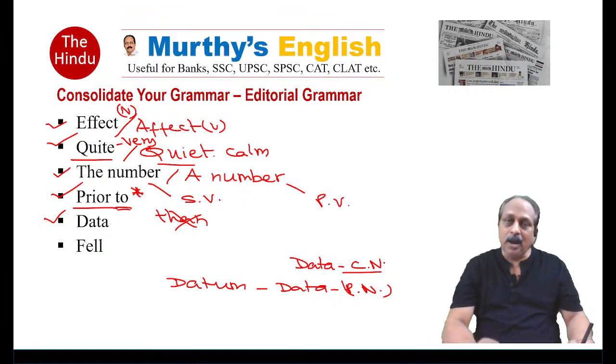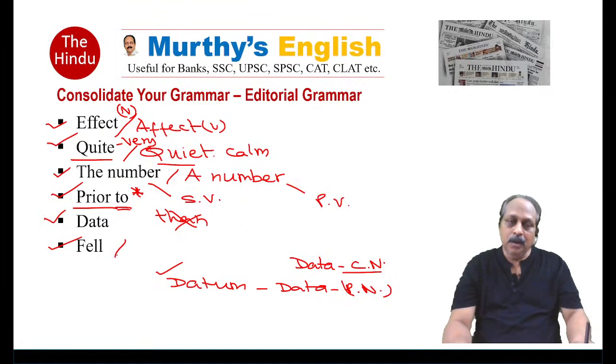The data is quite useful. Nothing wrong. Don't think that since data is plural, we have to use a plural verb. Not always. It depends on what exactly the writer wants to consider. Datum, beyond any doubt, is singular. Standard English, datum singular and data plural. But data is also a collective noun, and collective nouns usually take a singular verb.